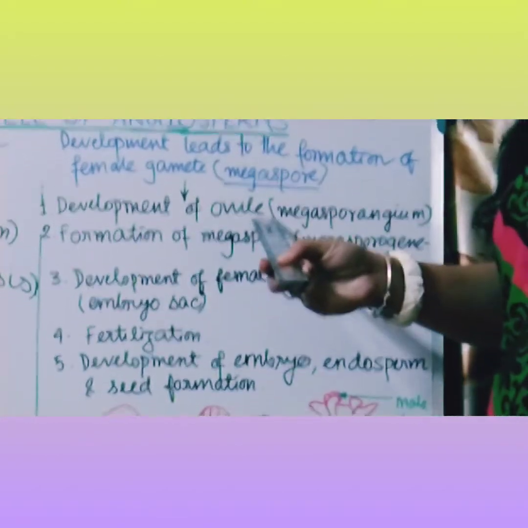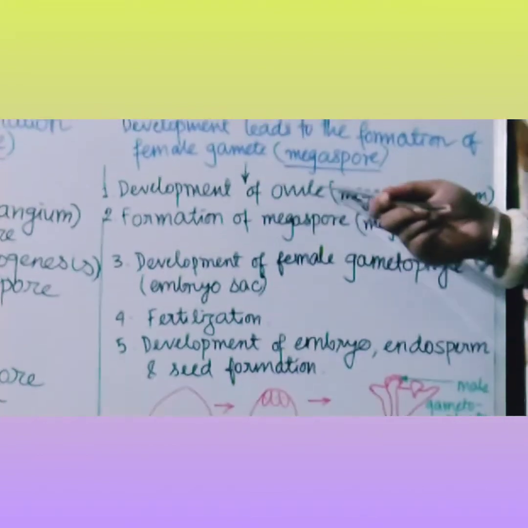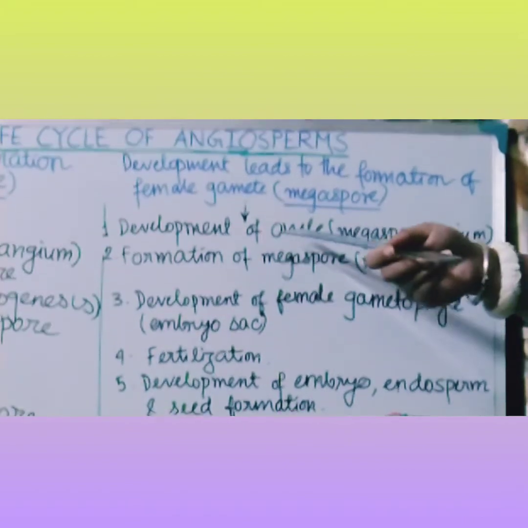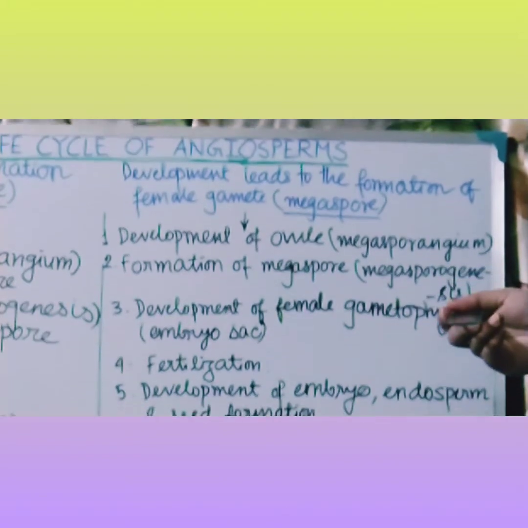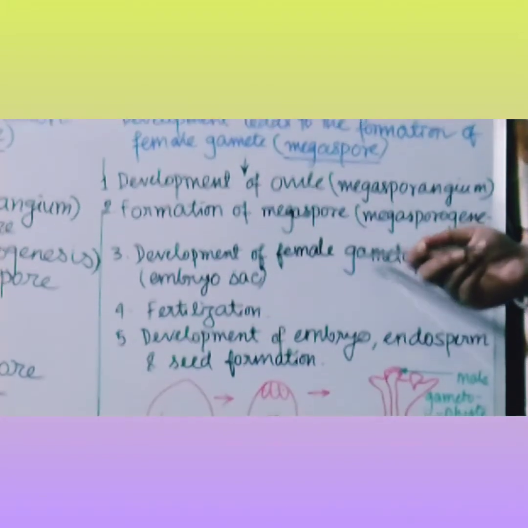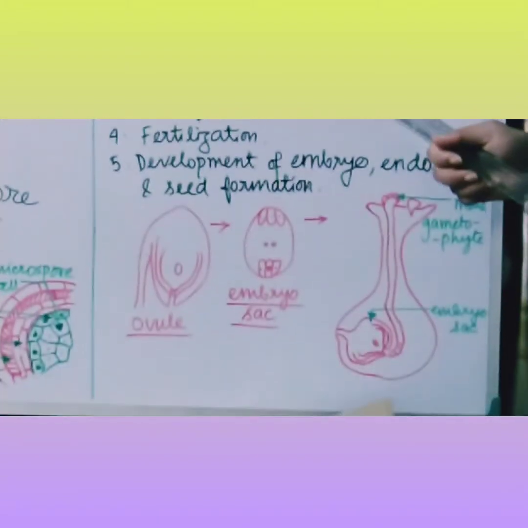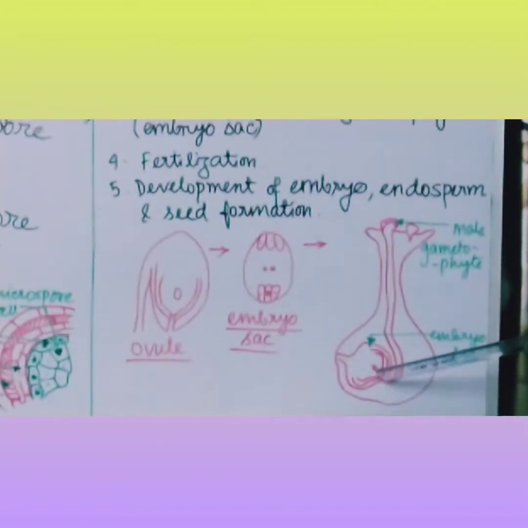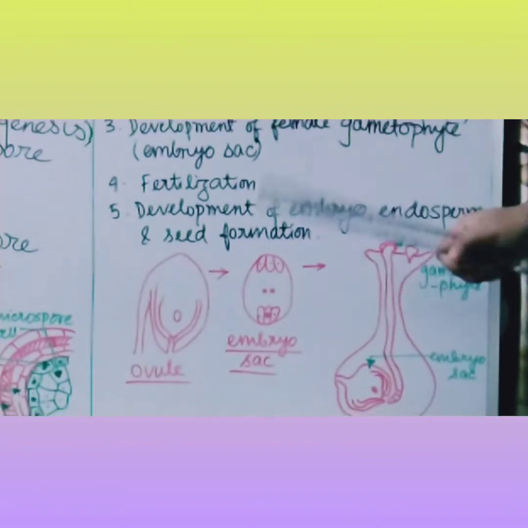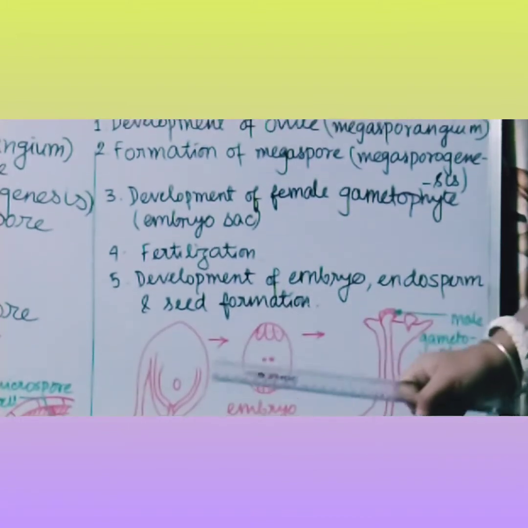Now megaspore. Megasporangium means ovule. So first is the development of the ovule, megasporangium. Then the formation of megaspore. The formation of megaspore is known as megasporogenesis. Then the development of the female gametophyte, which is the embryo sac. Another name of female gametophyte is embryo sac. Now after forming the embryo sac, there will be fertilization, the mixing of this embryo sac with the male gametophyte. Then after fertilization, development of the embryo, endosperm and the seed formation.